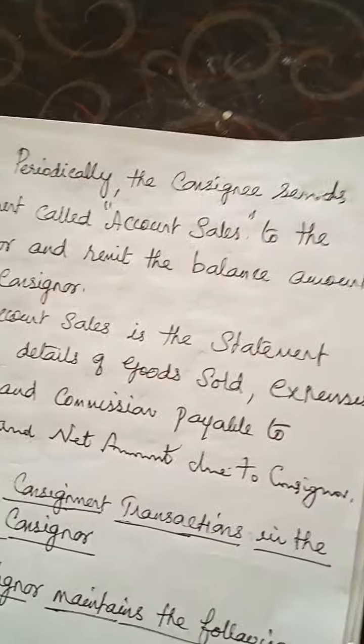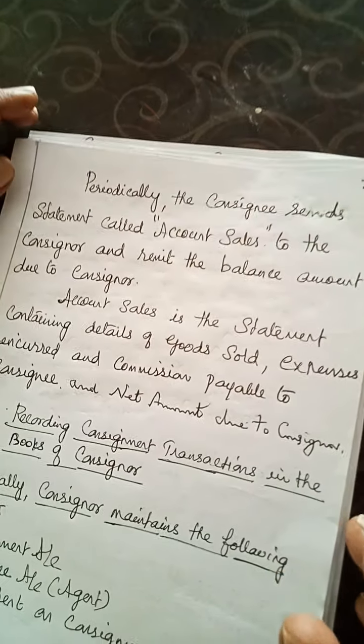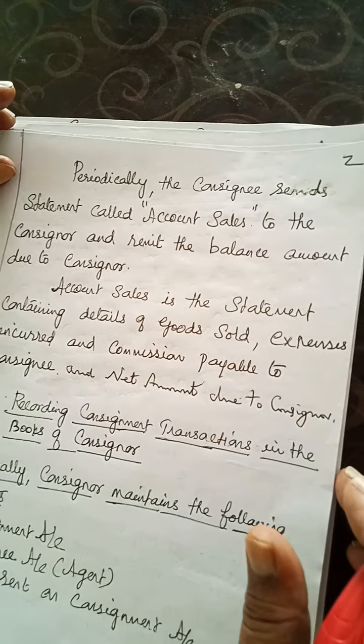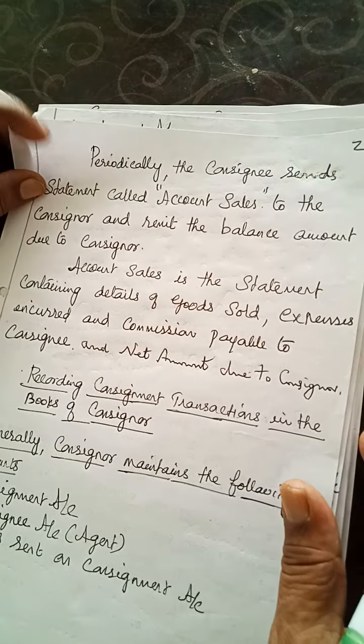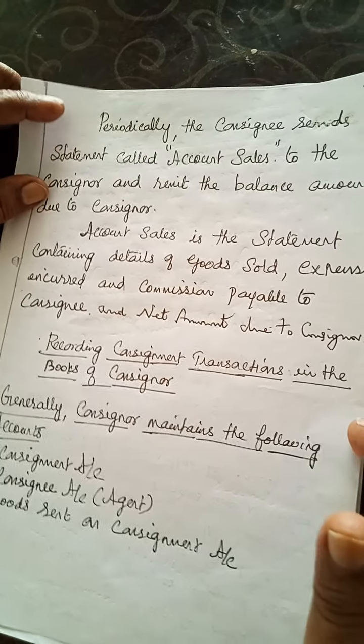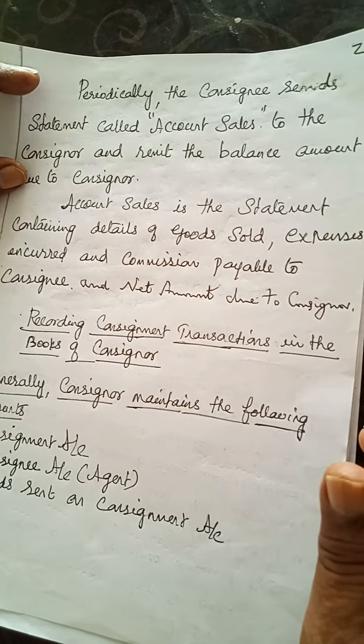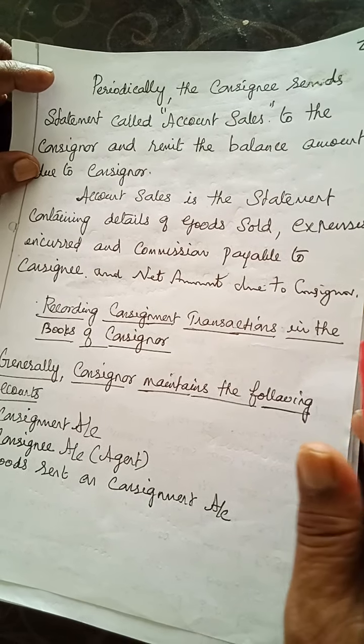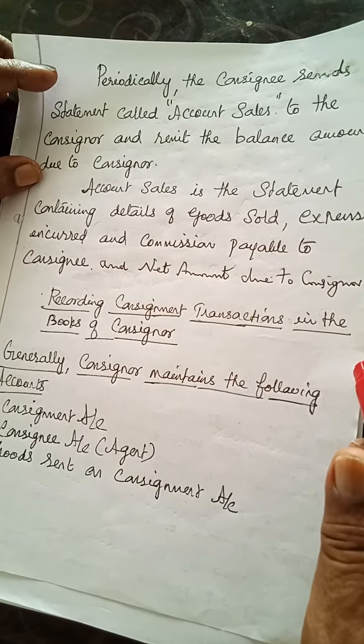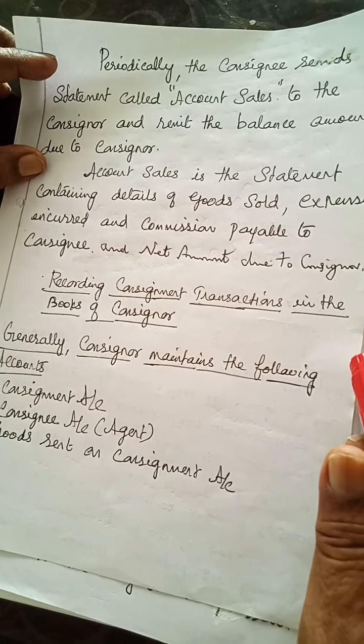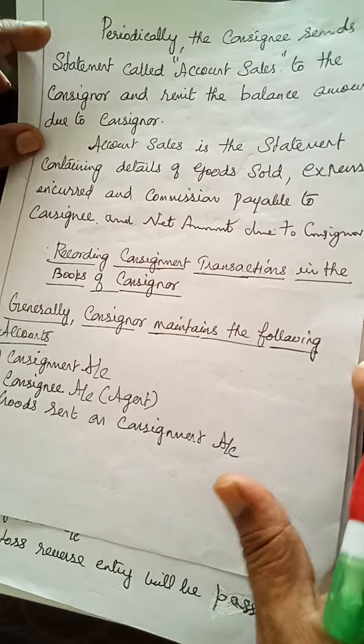Periodically, the consignee sends a statement called account sales to the consignor and remits the balance amount due to him. Account sales is nothing but a statement of account containing details of goods sold with quantity and value, expenses incurred, commission payable, and net amount due to the consignor.